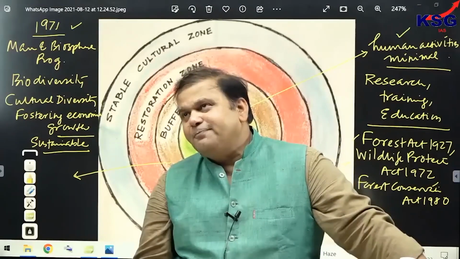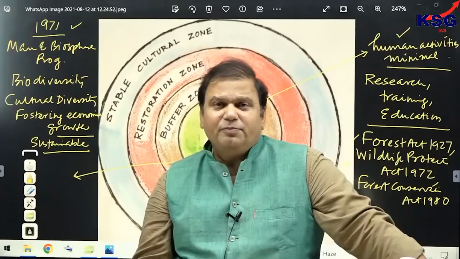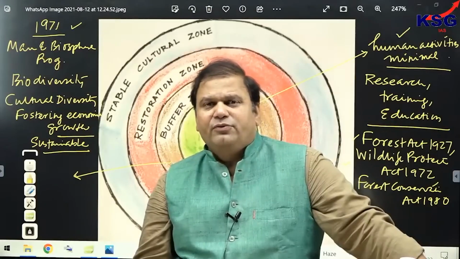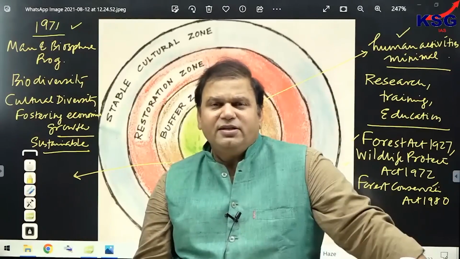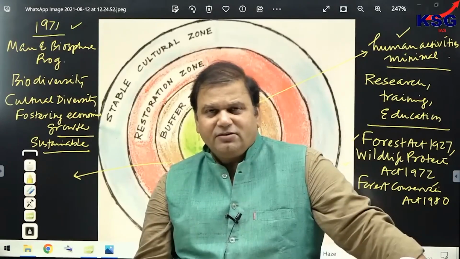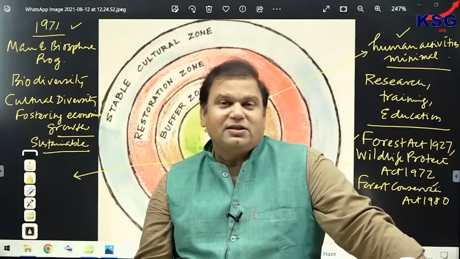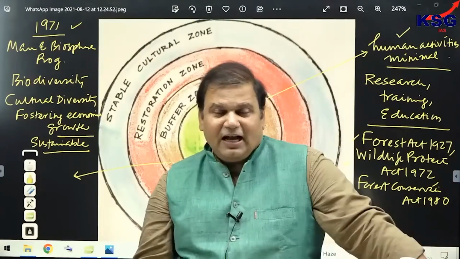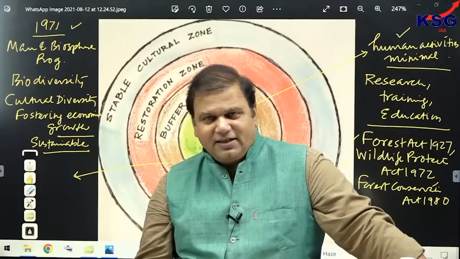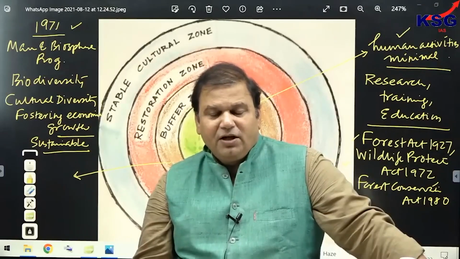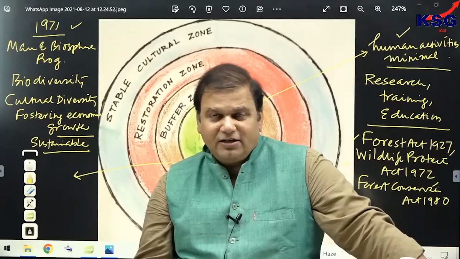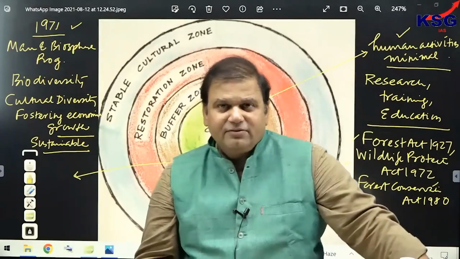Then also, grazing would not be allowed without restrictions. Overgrazing is always responsible for desertification. Timber collection is also allowed. Timber collection does not mean deforestation, and fishing is allowed. So, activities allowed in buffer zone include hunting, timber collection, fishing.